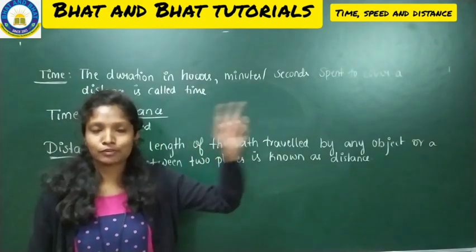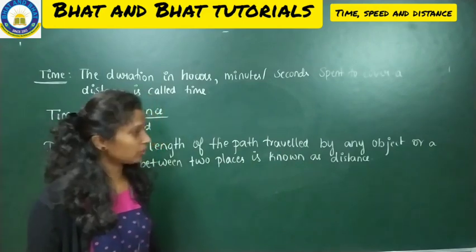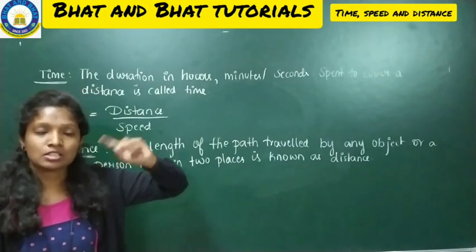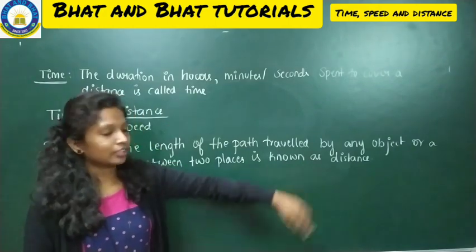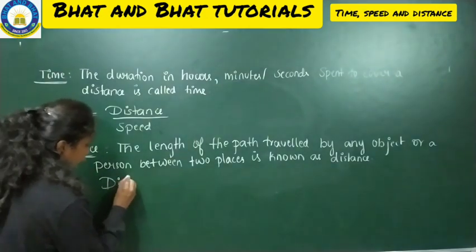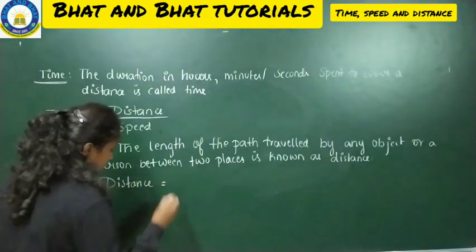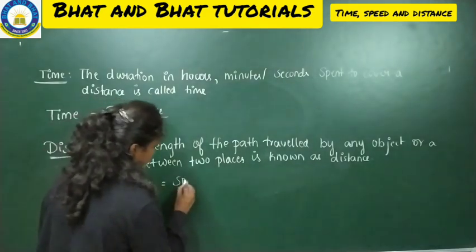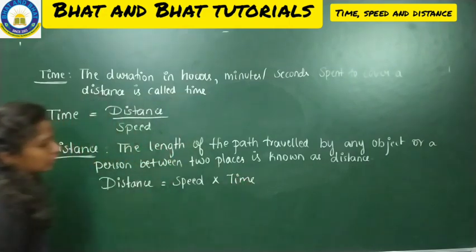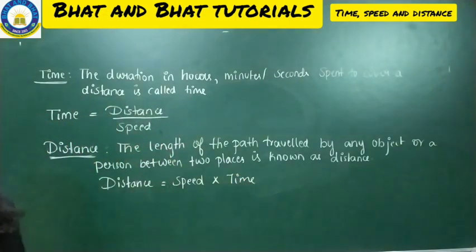Say for example, if I want to go from my location to my friend's location, the distance between these two places, that means the distance between me and my friend, that is nothing but the distance. So the formula to find the distance is distance is equal to speed into time. Make a note. So fine, hope you completed these two meanings. Now I'll go with the next meaning. We have completed distance and time.